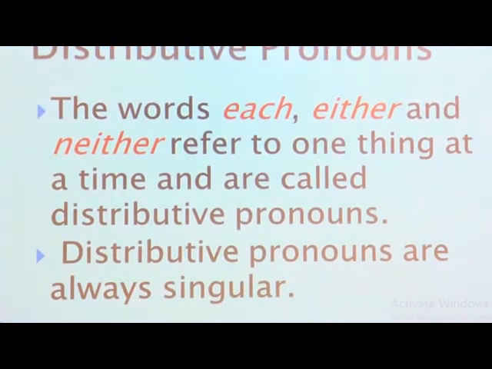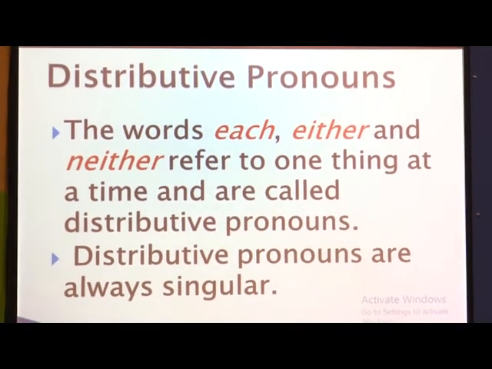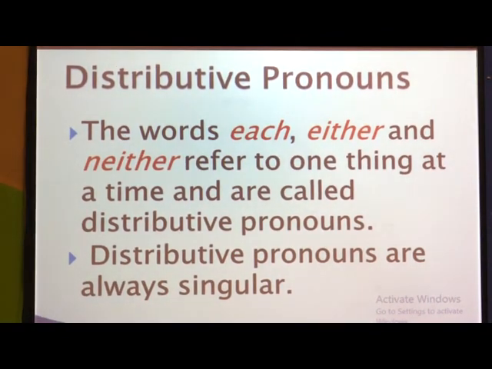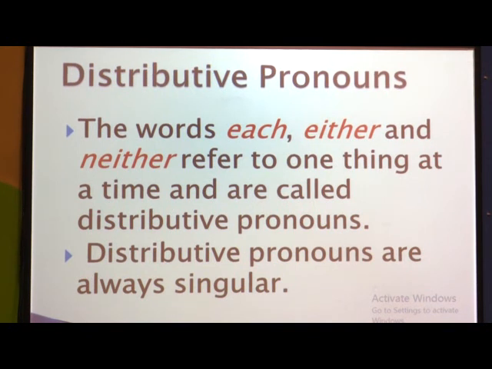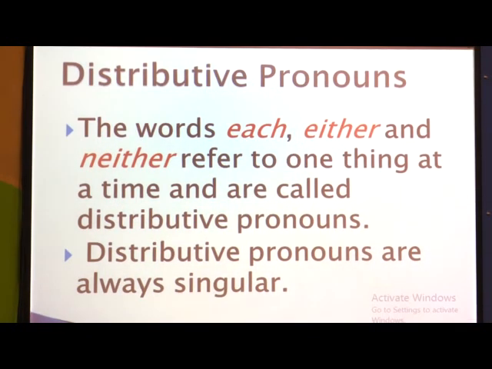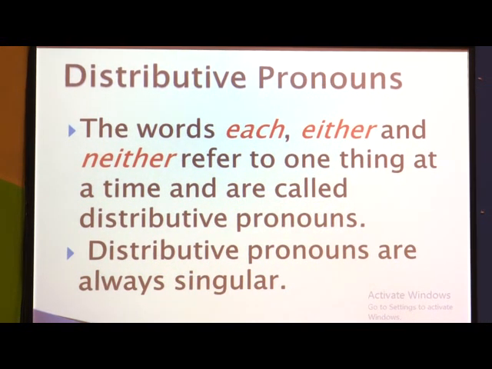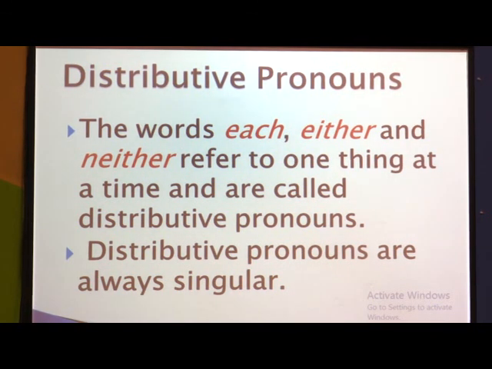The next type of pronoun is the distributive pronoun. The words such as each, either and neither refer to one thing at a time and are called distributive pronouns.